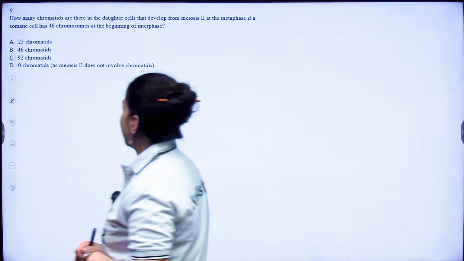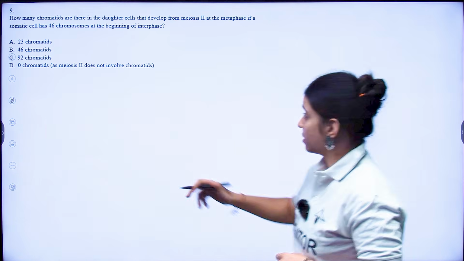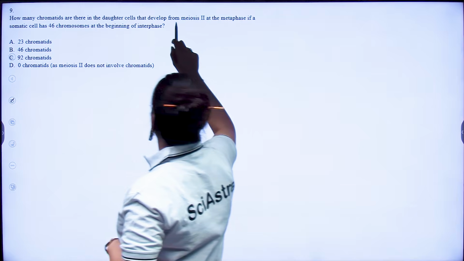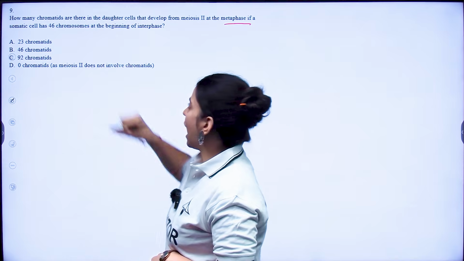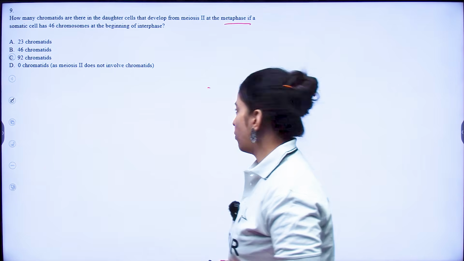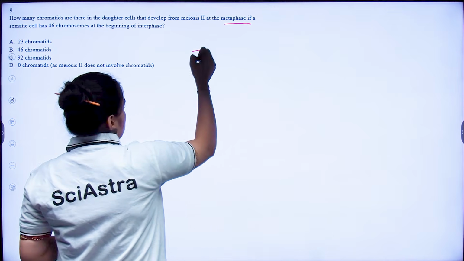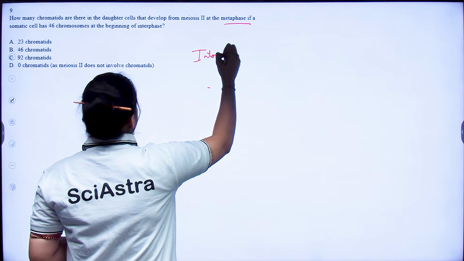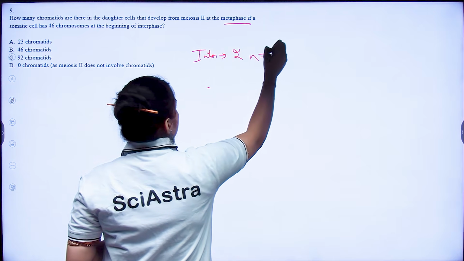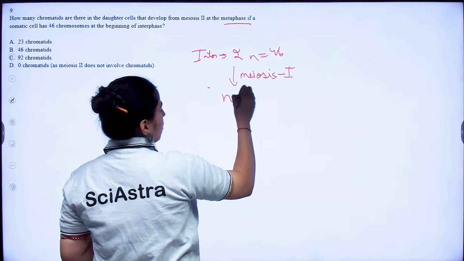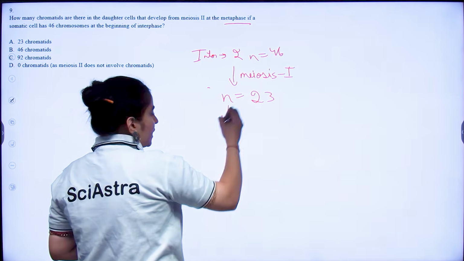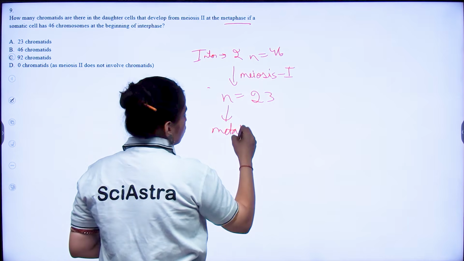Now coming to my ninth question, it says how many chromatids are there in the daughter cell that develop from meiosis II at metaphase if the somatic cell has 46 chromosomes at the beginning of interphase. So during your interphase, 2n was how much? 2n was 46. So after your meiosis 1, n would be how much? 23. At your metaphase of meiosis 2, or metaphase 2,